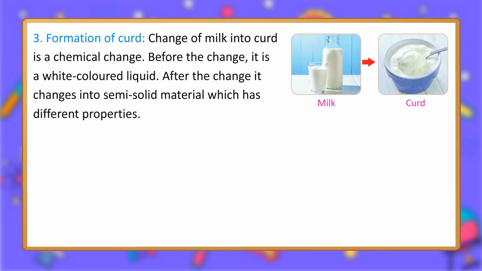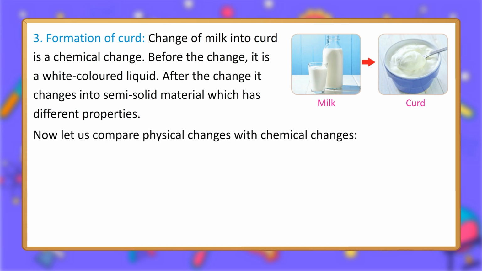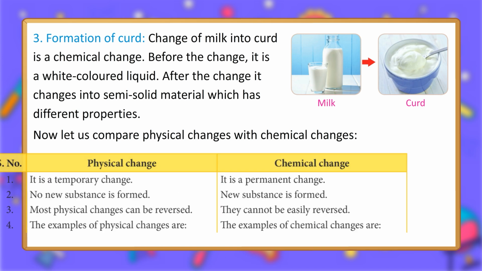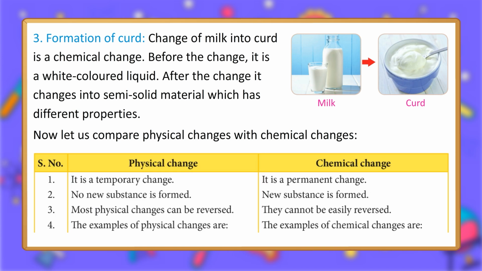3. Formation of curd. Change of milk into curd is a chemical change. Before the change, it is a white-colored liquid. After the change it changes into semi-solid material which has different properties. Milk. Curd. Now let us compare physical changes with chemical changes. S. No. Physical change. Chemical change. 1. It is a temporary change.